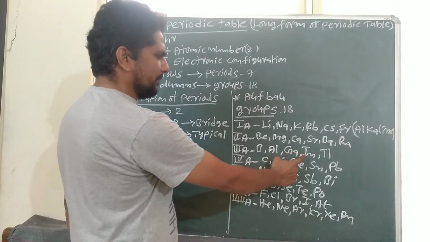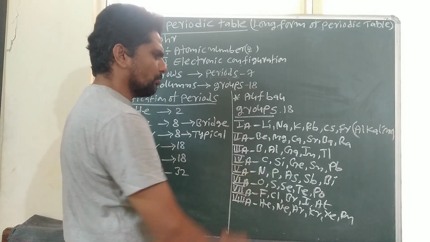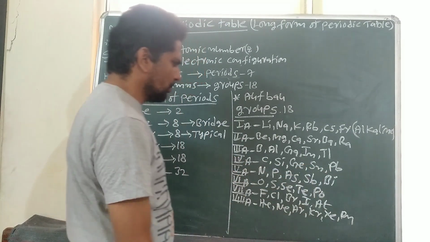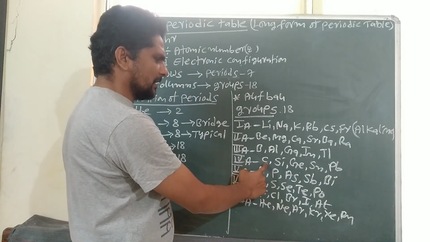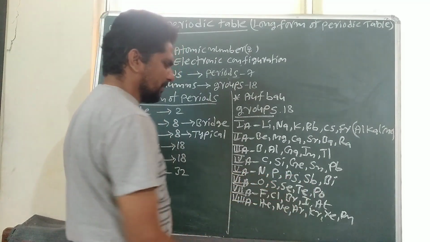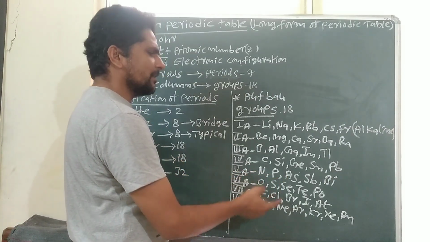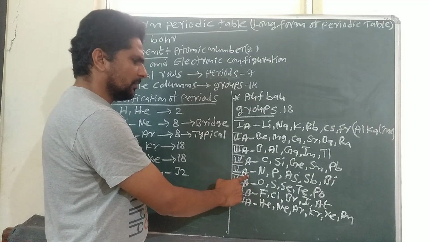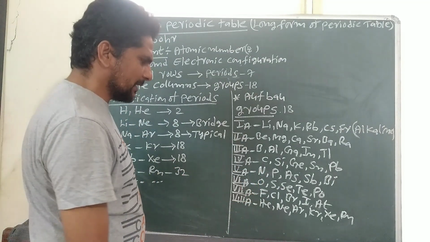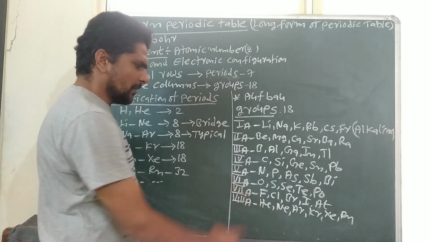Boron, aluminum, gallium, indium, thallium belong to the IIIA group. These belong to the boron family. Carbon, silicon, germanium, tin and lead belong to the IVA group. These are called the carbon family. Nitrogen, phosphorus, arsenic, antimony, bismuth belong to the VA group. These are also known as pnicogens. Why? The first element of the fifth group is nitrogen, whose name is pnicogen. That's why the VA group elements are also known as pnicogens.